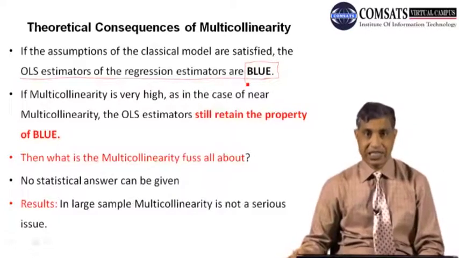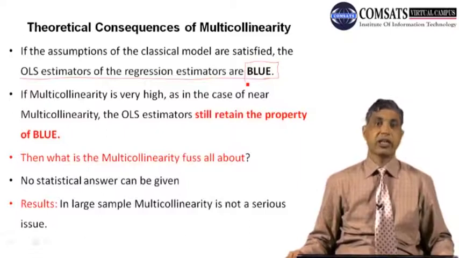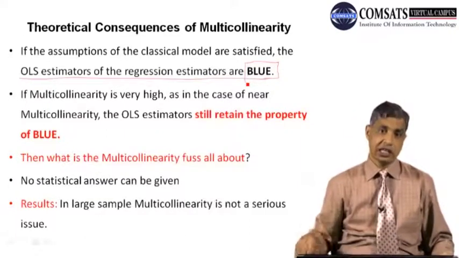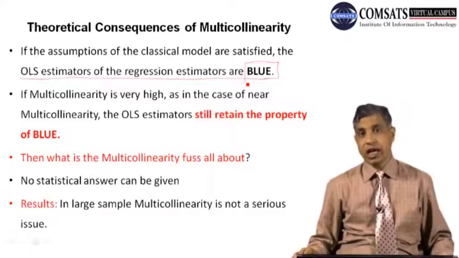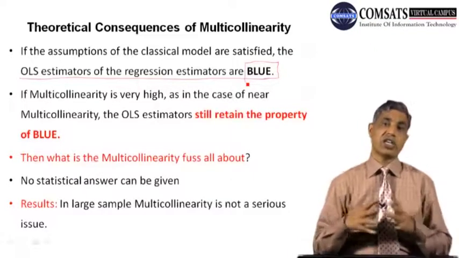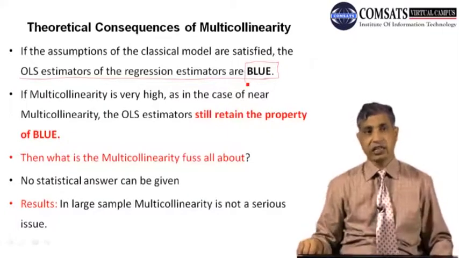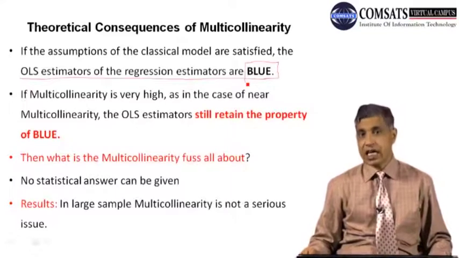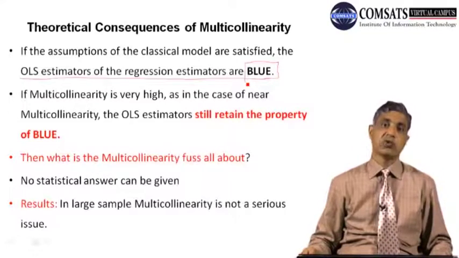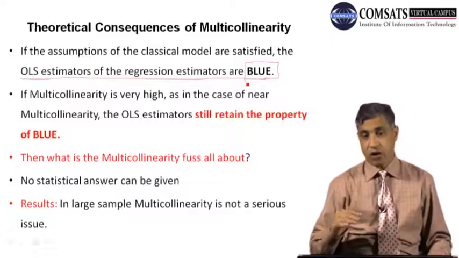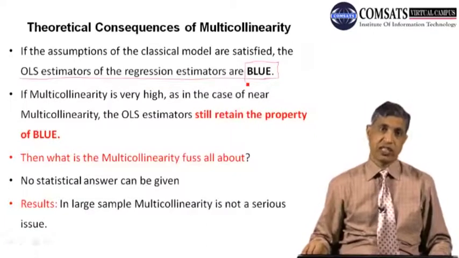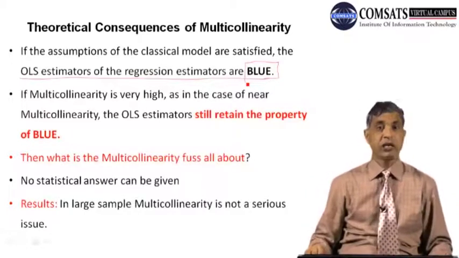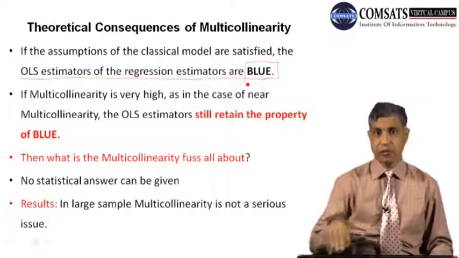They are the best linear unbiased estimators. Best means they have the minimum variance; linear means they are linearly related to Y; unbiased means if we take the average of n betas, their average becomes the true beta, that is, the expected value of beta is equal to the true beta. Now, what are the theoretical consequences for the betas? Do they remain BLUE, or is some property of BLUE lost?